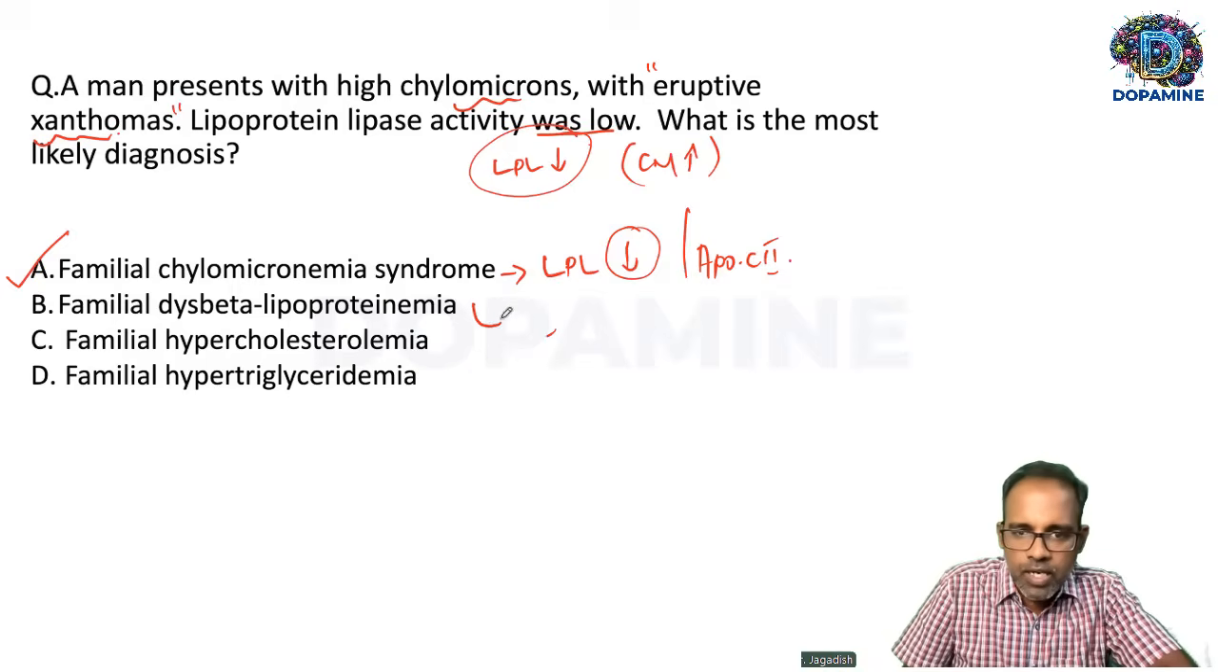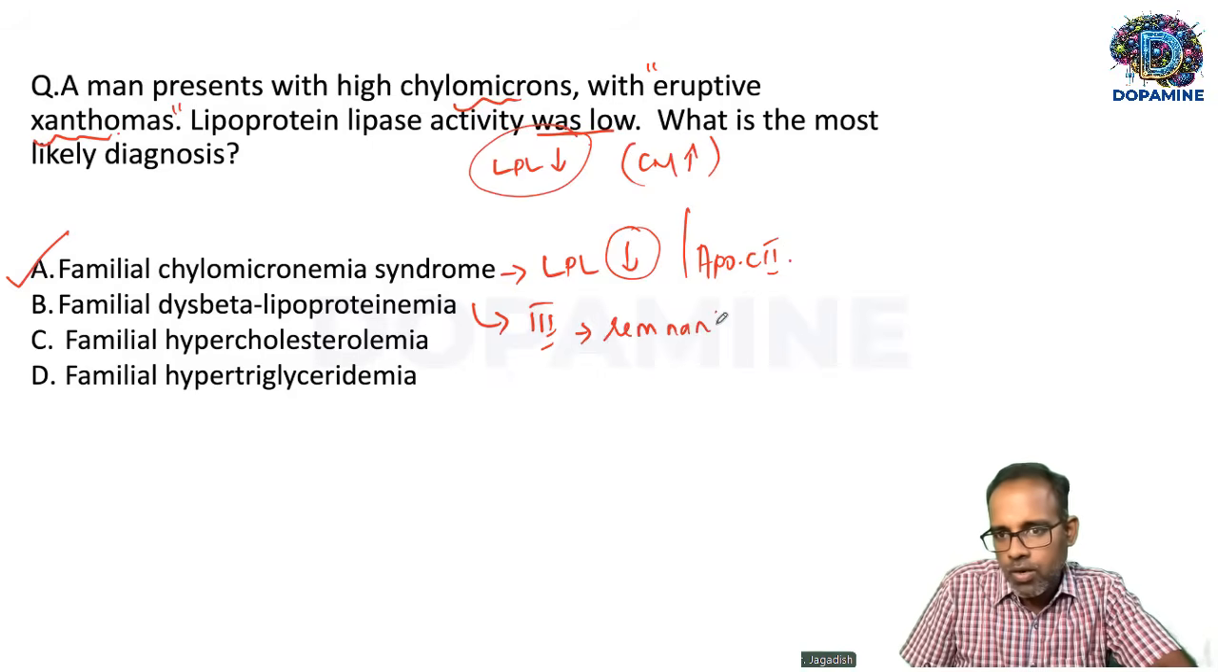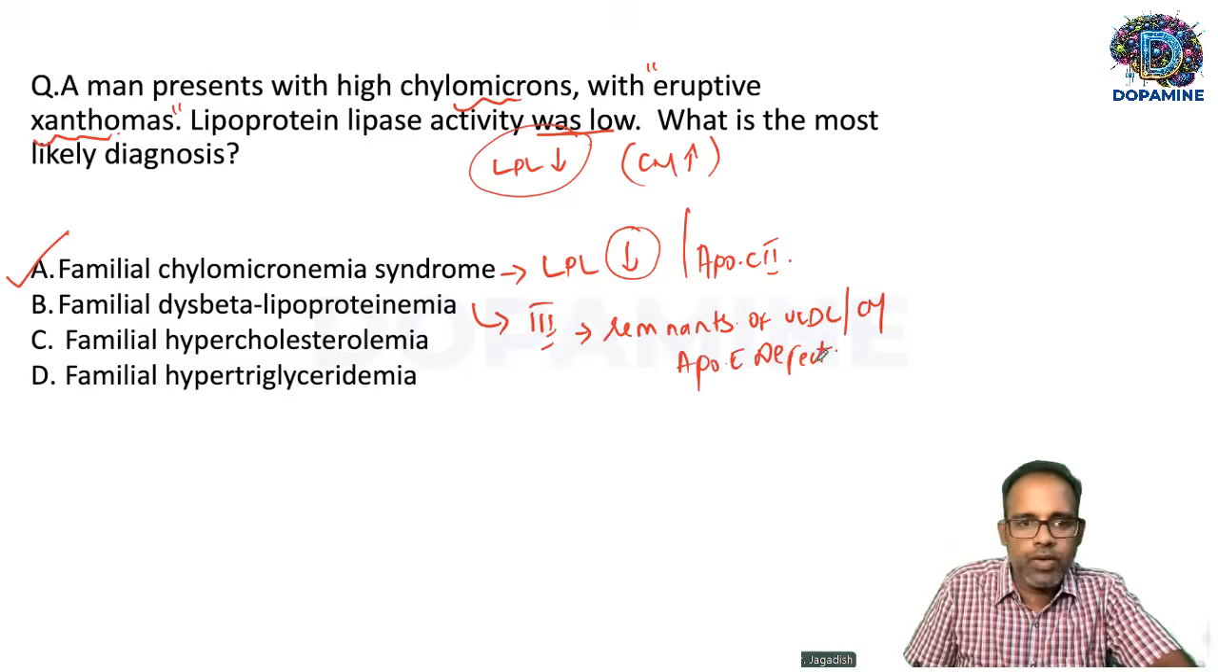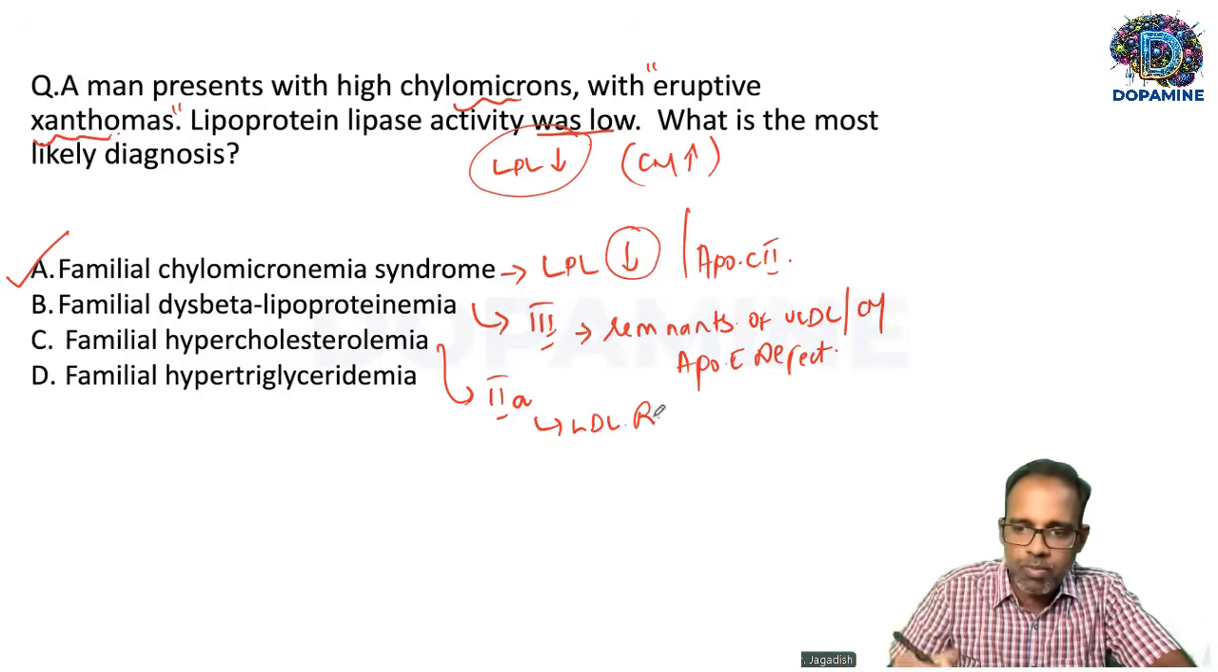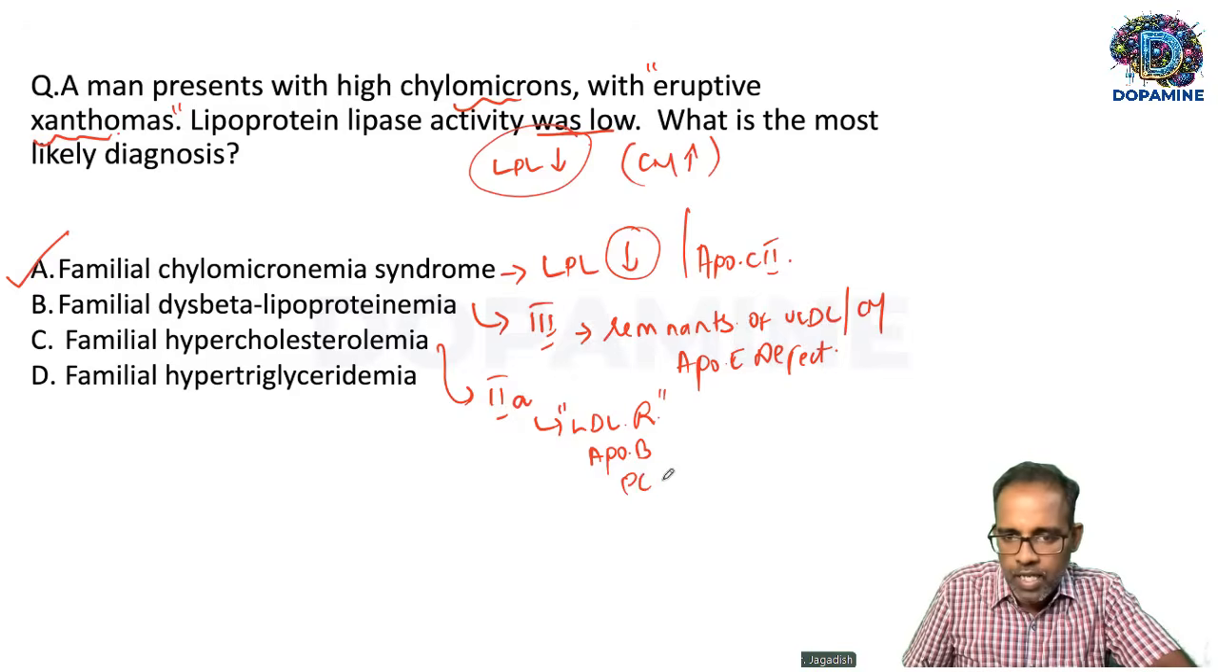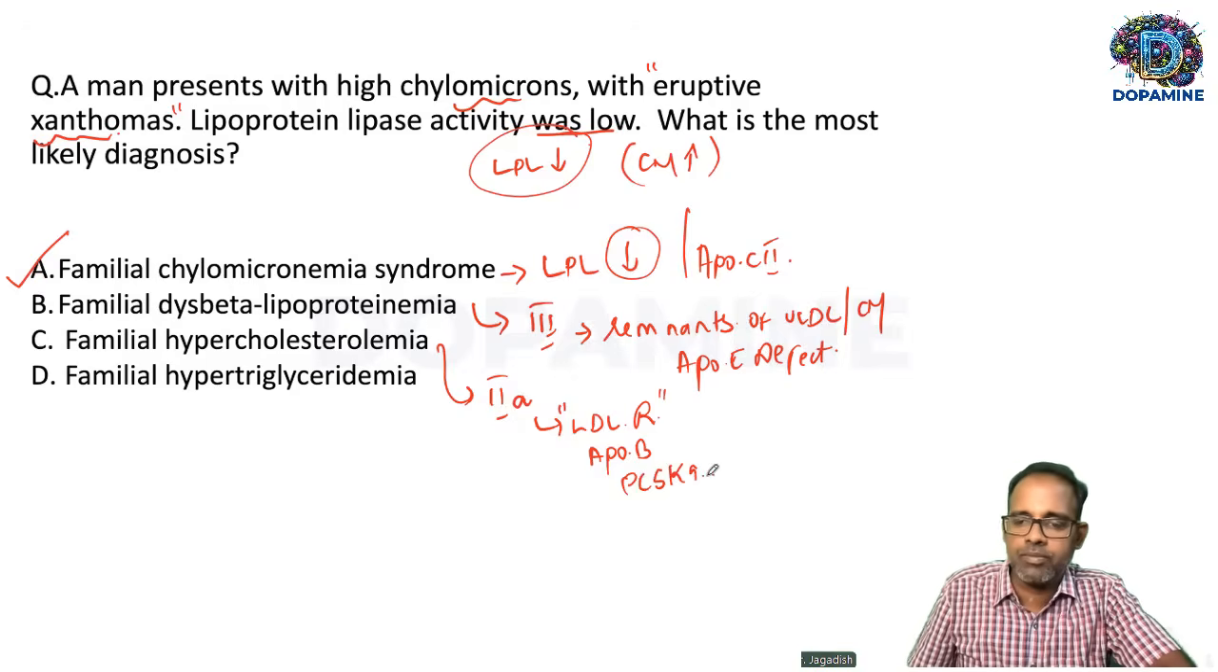Next option will be familial dysbetalipoproteinemia. This is a type 3 lipoprotein disorder where there will be accumulation of remnants of chylomicron and remnants of VLDL. Why does this happen? That's because of an ApoE defect. Familial hypercholesterolemia, this is type 2A. That is caused due to an LDL receptor defect where LDL cholesterol levels will be very, very high. This can be caused due to an LDL receptor defect, ApoB defect, or rarely by a defect in the protein called PCSK9.